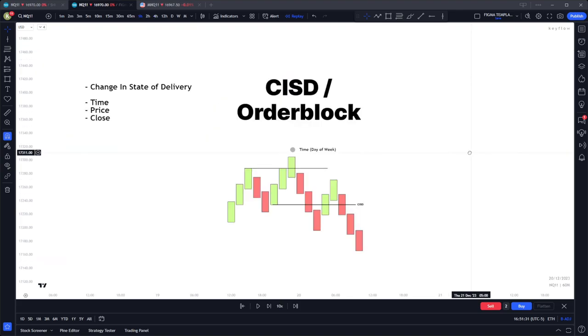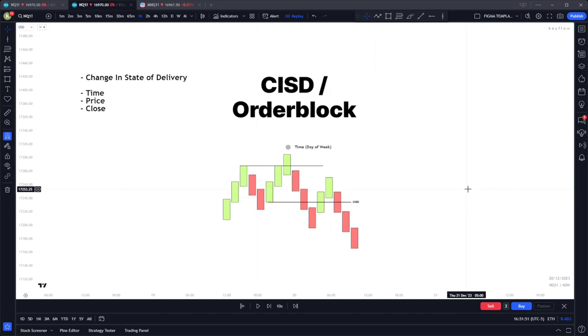This brings me to the final step of a weekly profile framework, which is your change in state of delivery, or an order block. The three things that define a change in state of delivery are time, price, and a close. In this example, you'll see the time aspect is the day of week. And the close aspect is we need a close below the change in state of delivery candle. This means that the candle or group of candles that manipulated higher have to get closed below, or the candle that manipulates lower has to get closed above. This confirms our change in state of delivery.